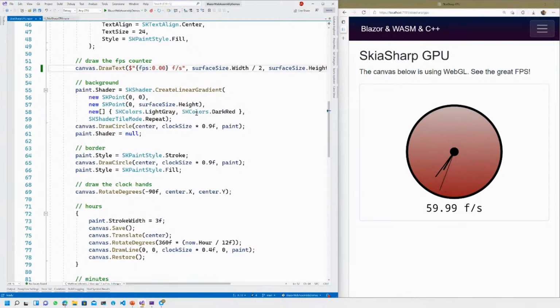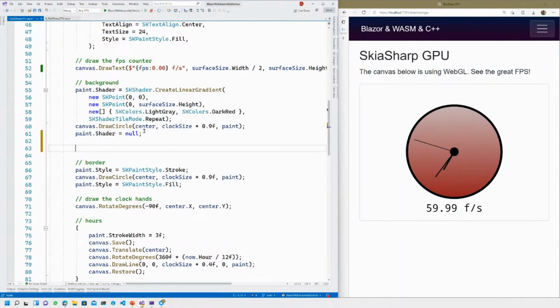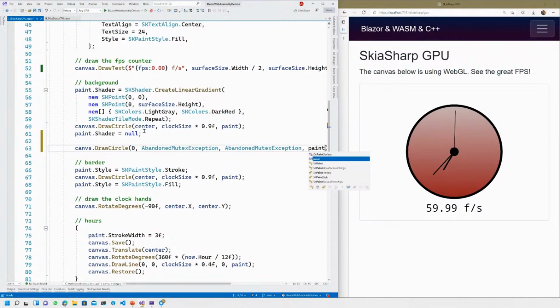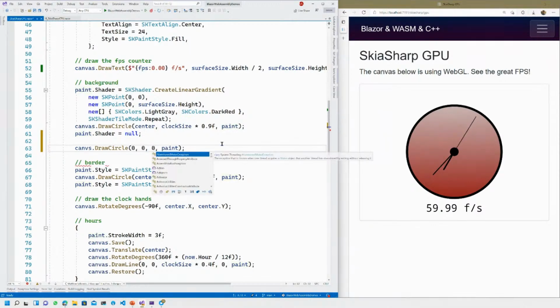And then, of course, I'm like, okay, I want to draw a gradient, right? I want a nice shading, and I go ahead and I create a shader. First line is the starting point. So when you draw a gradient, it's going to draw, let's show you where it goes. So we go canvas.draw circle. Cool. And we're going to say, hey, draw a circle at 0, 0, make it 5, and do paint. Oh my gosh, that was weird. 0, 0, and the radius of 5, right? Can this work?